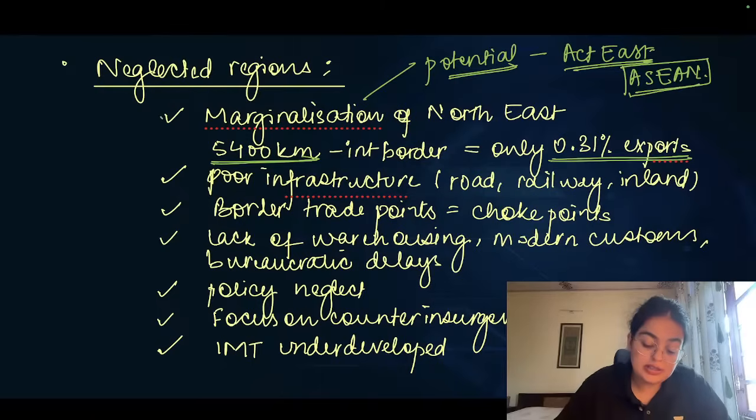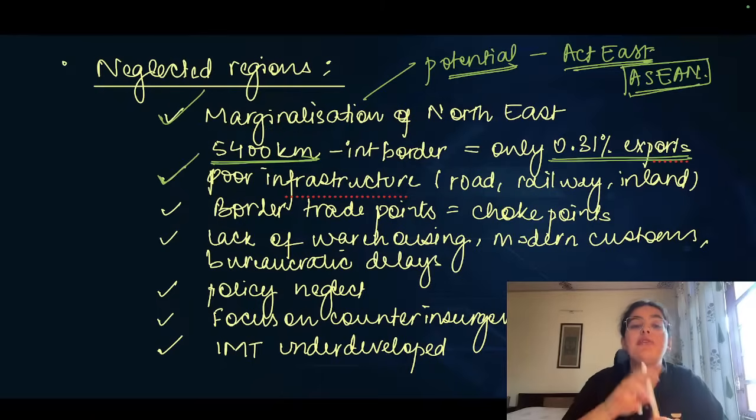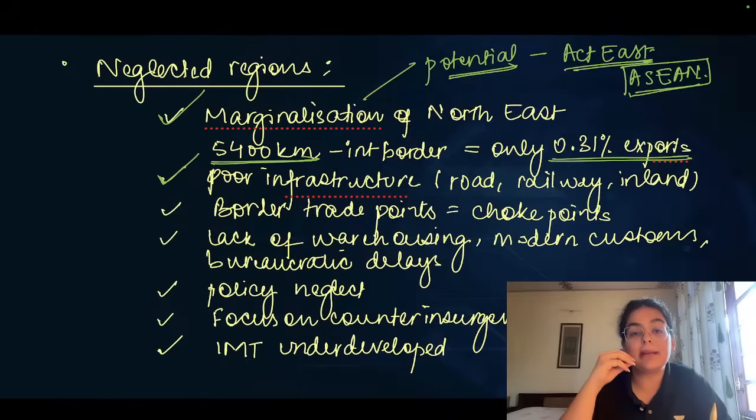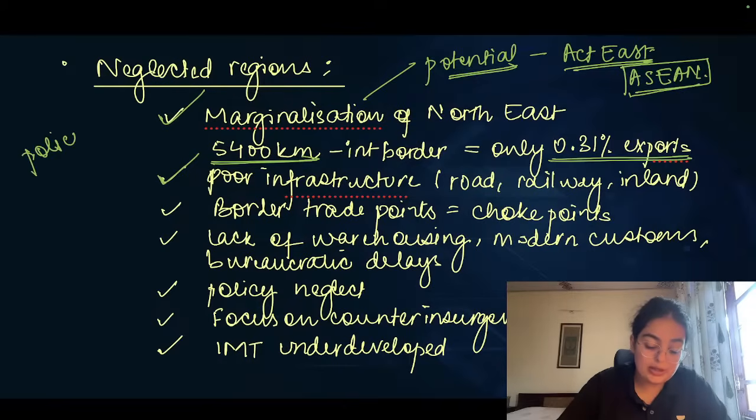Therefore, the author suggests that we have heavily focused on infrastructural development in only some regions, while road, railway, inland, etc. connectivity in the Northeast is severely lacking. And the author also suggests that these regions are not just neglected when it comes to physical infrastructure. They are also neglected when it comes to policy making.